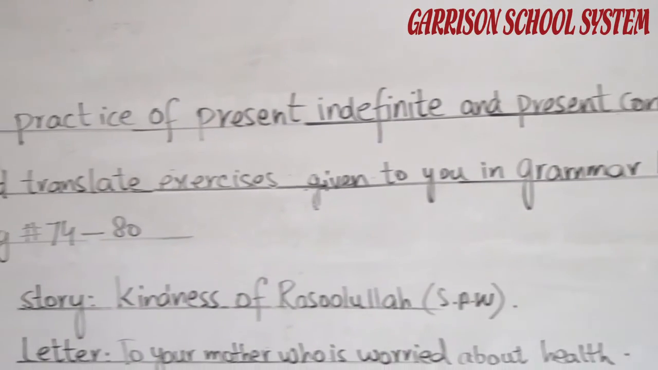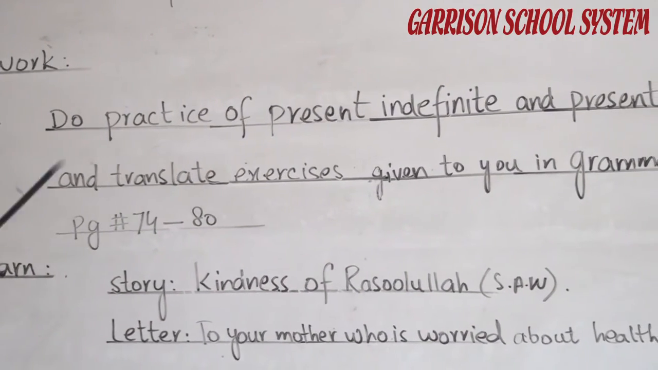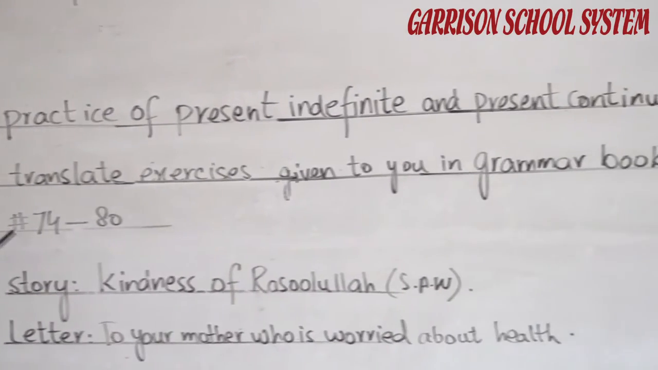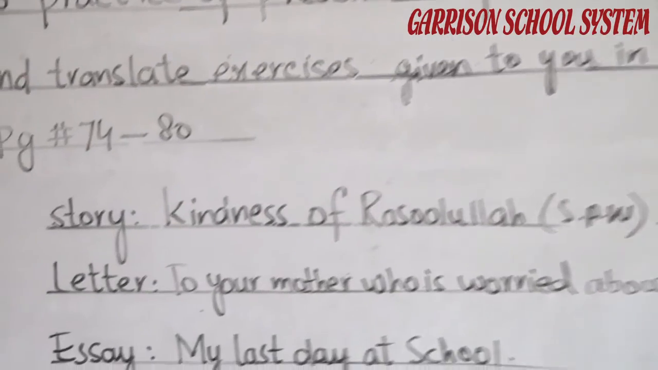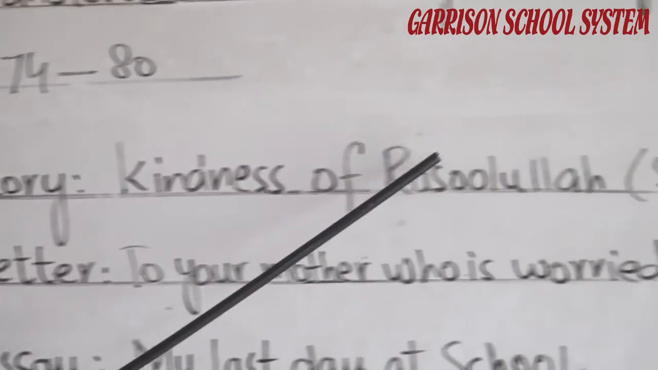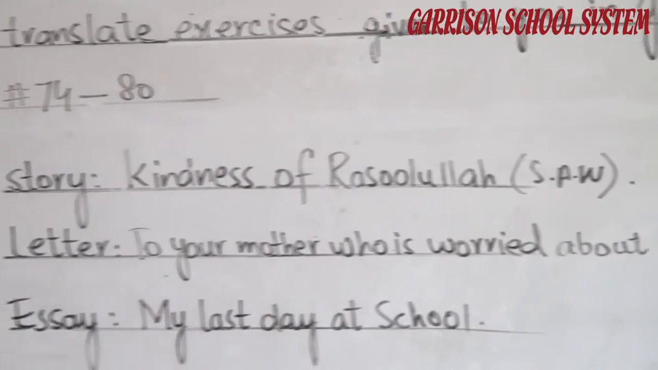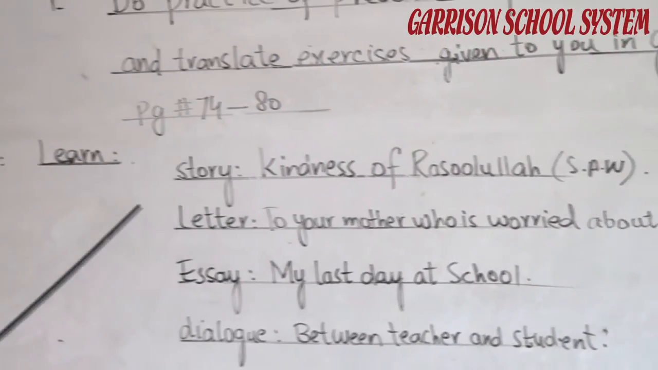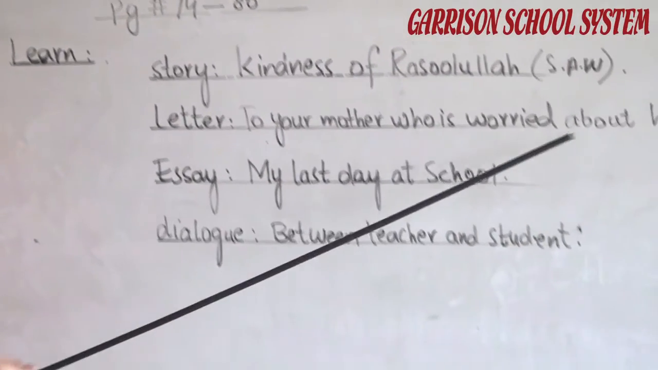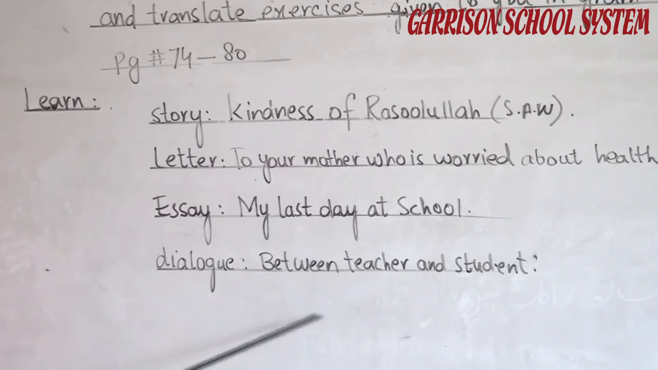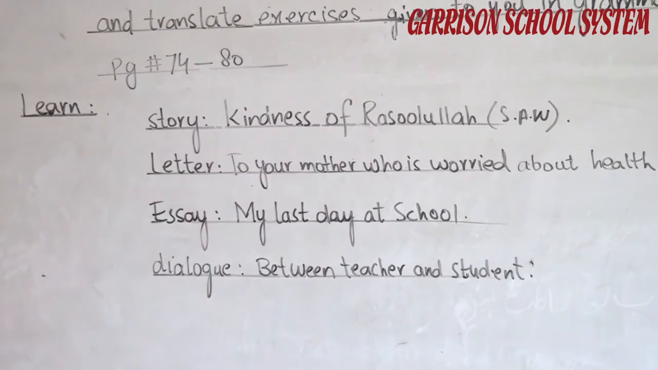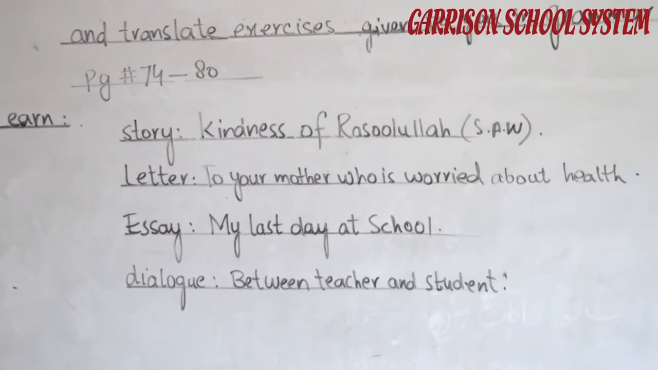So what you have to do is practice present indefinite and present continuous tense from your grammar book of PTV, and solve the exercises given on page number 74 to page number 80. Secondly, you have to learn the story Kindness of Rasulullah in your first term from your grammar PTV book. A letter to your mother who is worried about your health. An essay, My Last Day at School, and a dialogue between teacher and student. That is all about the homework. This homework is for 1 week.